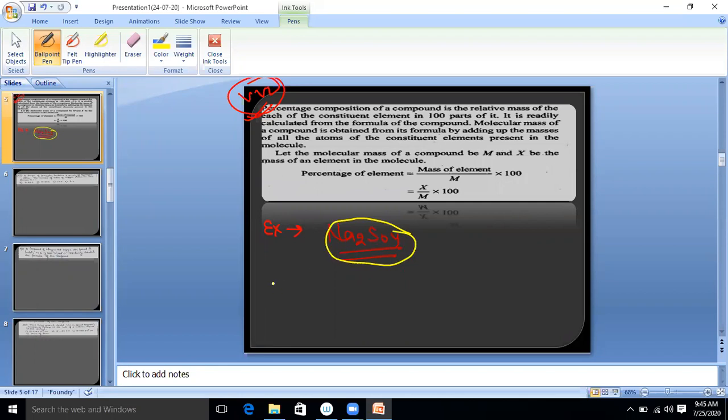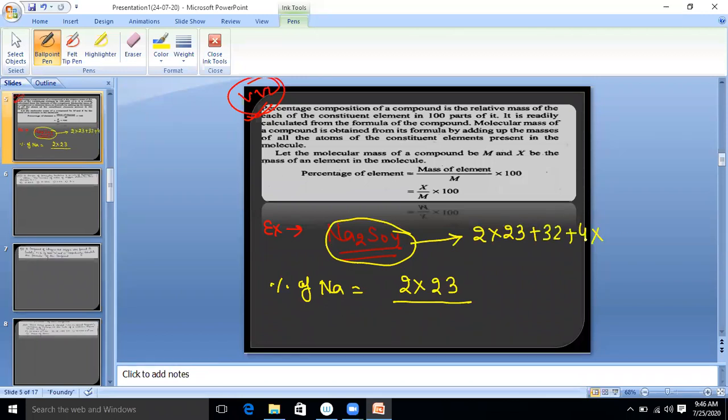Now look at, first of all, write down the percentage of Na. Now what should be the value? Sodium, how many times here? 2 times. So what should be the mass of sodium? 2 into 23 divided by the total mass of Na2SO4. What is the total mass? 2 into 23 plus 32 plus 4 into 16.